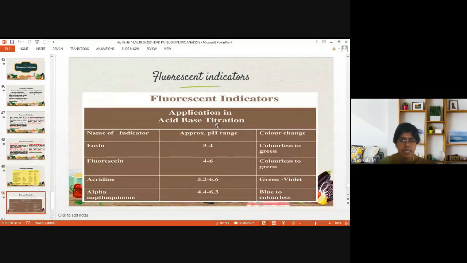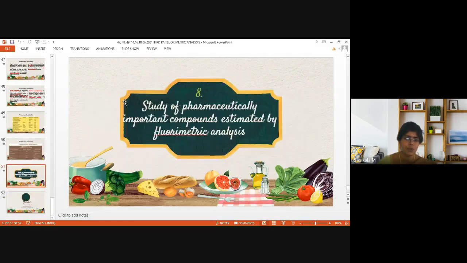And some more examples here, and they have application in acid-base titration also. Eosin, fluorescein, acridine, alpha-naphthoquinone. Their pH range and color change. Hope you have read various titrations in PIC itself in the first year. So hope you know about the indicators and the theories behind indicators also, how it gives color change at various pH range. It will have its own color, but it will be colorless at some pH, and that is the pH range given here, where it will show colorless to green, green to violet, blue to colorless for various dyes respectively. This is about fluorescent indicators.